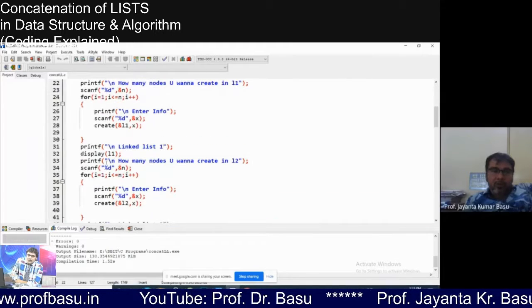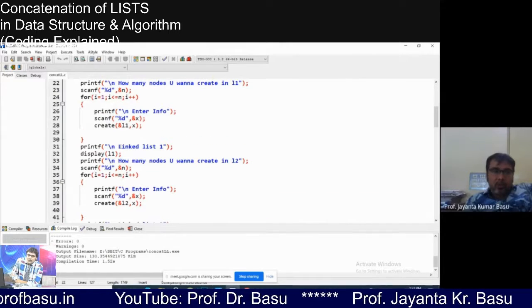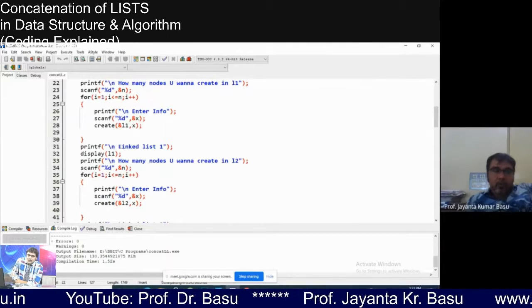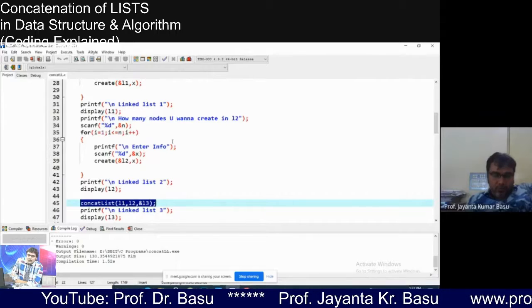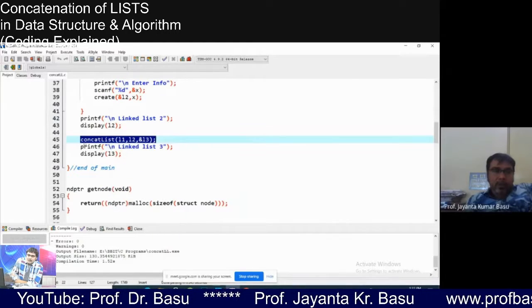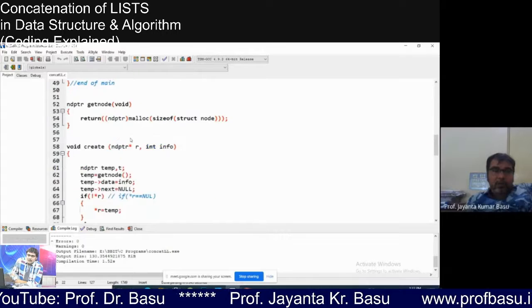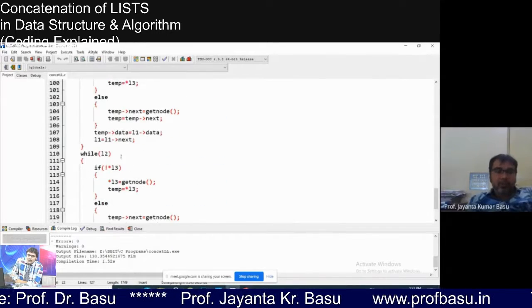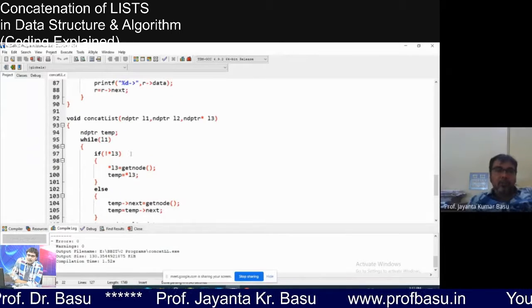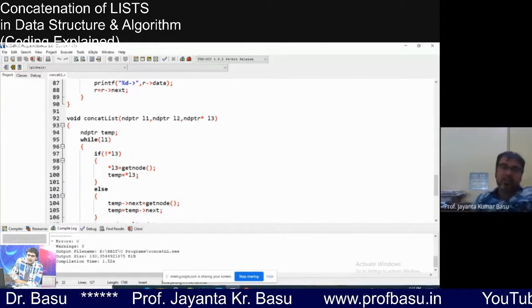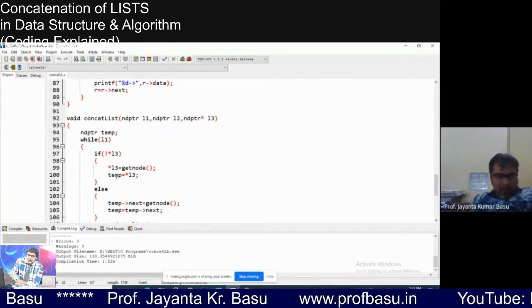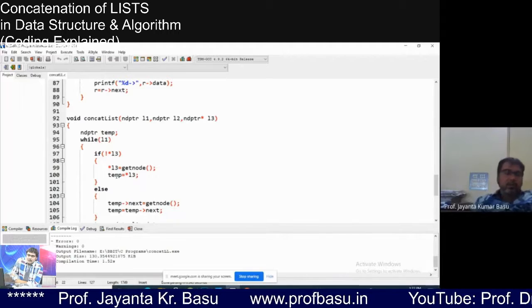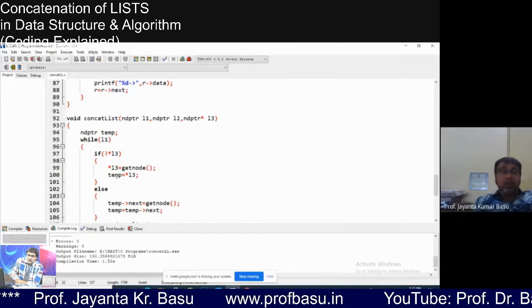At the time of the exam, when you are writing in your copy, you should not write all these codes, otherwise you will not get time. Directly go for writing only this function, because only this function will give you the marks. The examiner will check only this function. In data structures and algorithms, they will not ask you to write a program.